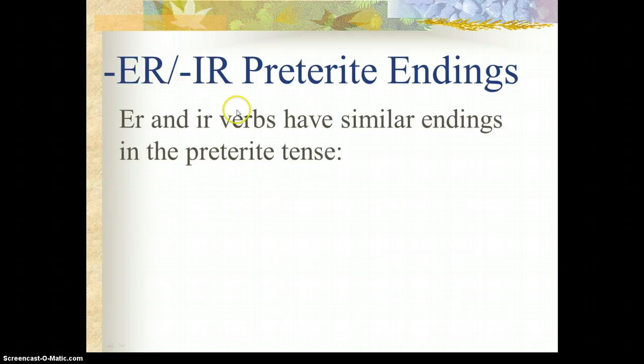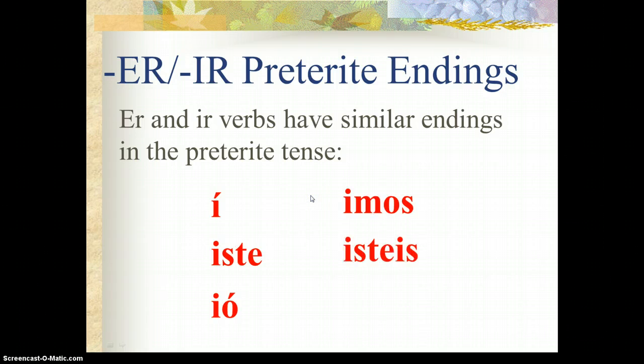ER and IR verbs have the same endings in the preterite tense. Iste, ió, imos, isteis, ieron. Where are those accents? The yo form on the I and the Ud. form on that O. Look at the vosotros form. Make sure you know how it's spelled. E before I, isteis.